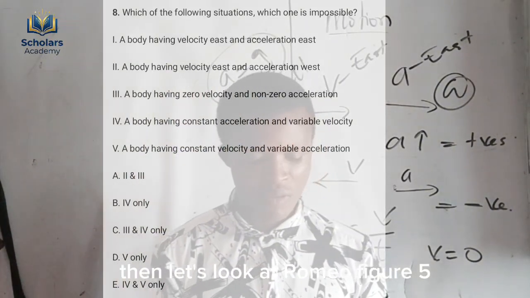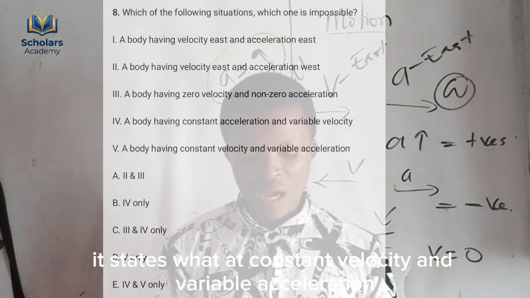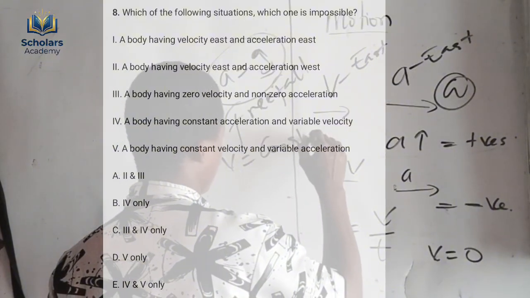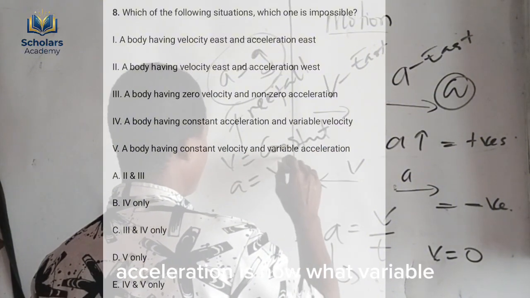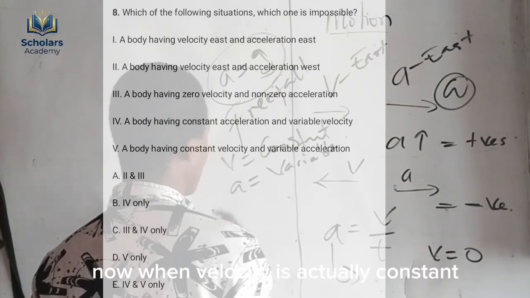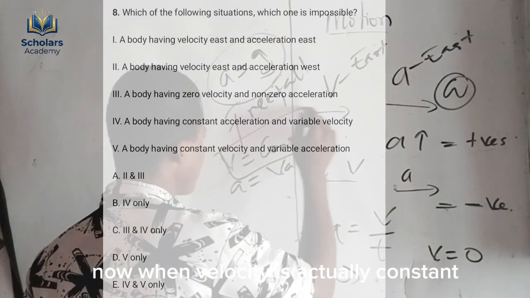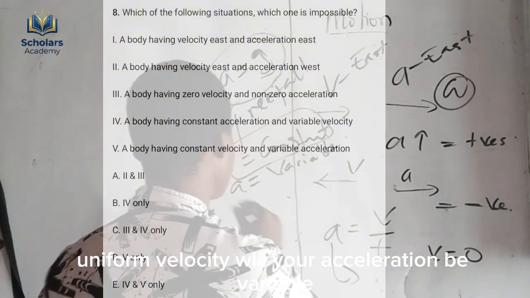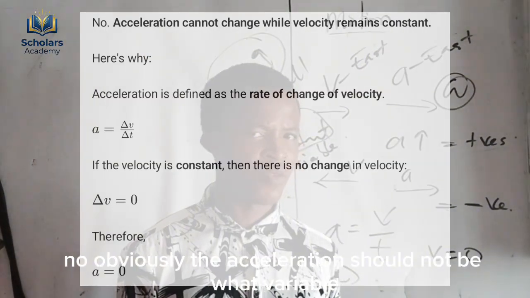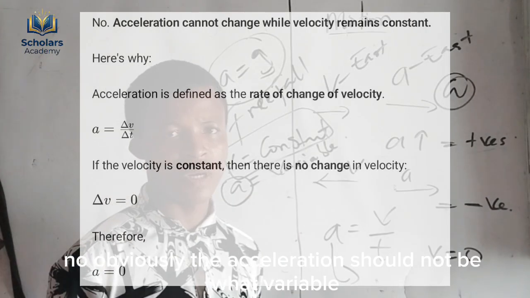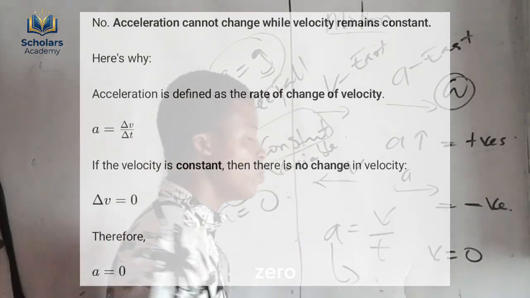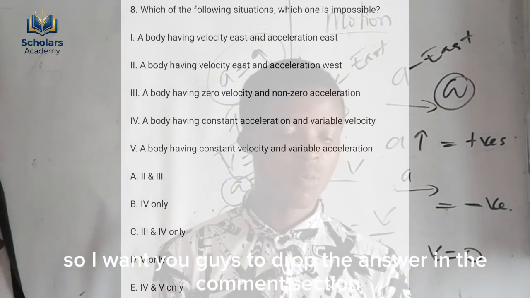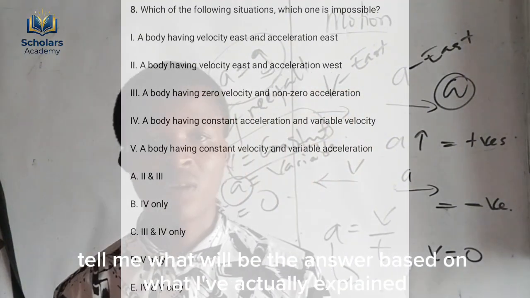Then let's look at Roman figure 5. It states constant velocity and variable acceleration. The velocity is constant, are you with me? Then acceleration is variable. Now when velocity is constant, let me just say uniform velocity, will your acceleration be variable? No, obviously the acceleration should not be variable. Are you with me? The acceleration will be equal to 0. So I've analyzed all the Roman figures, so I want you guys to drop the answer in the comment section. Tell me what will be the answer based on what I've explained.